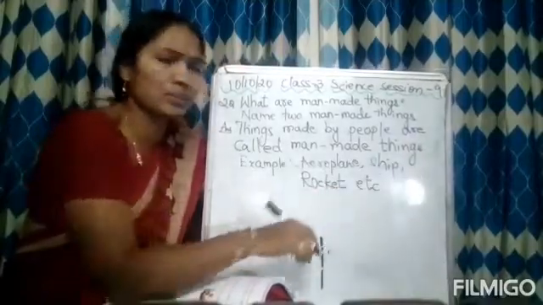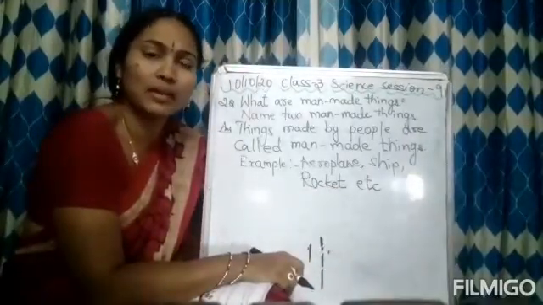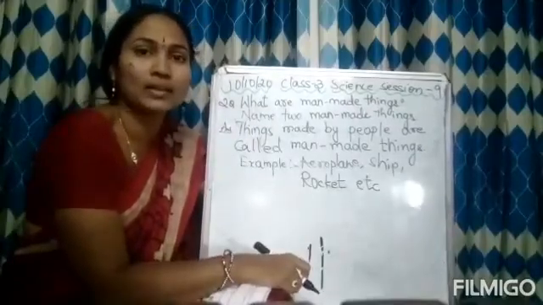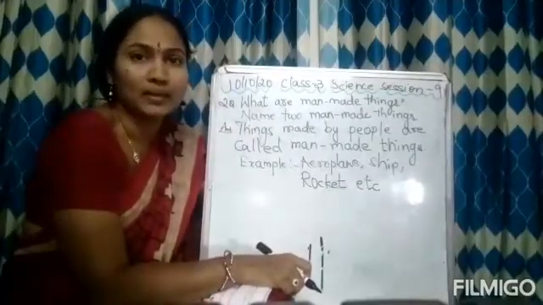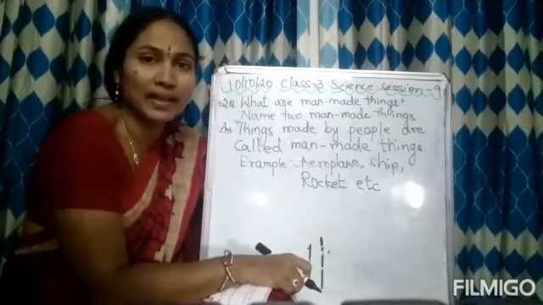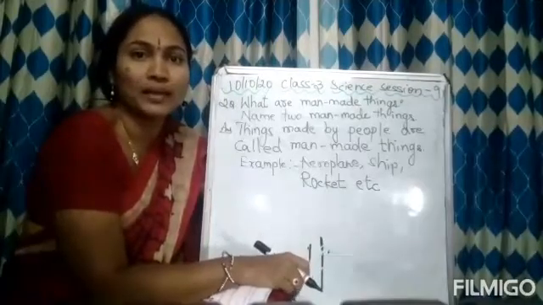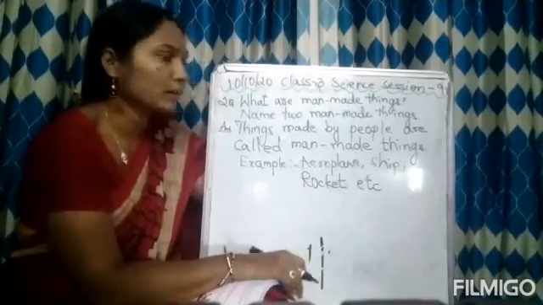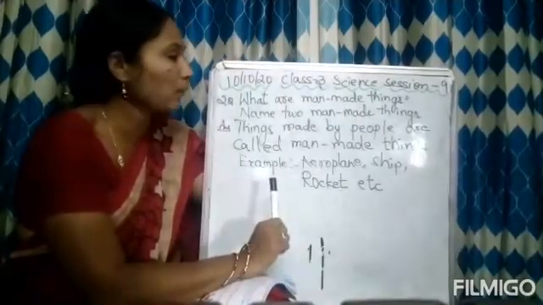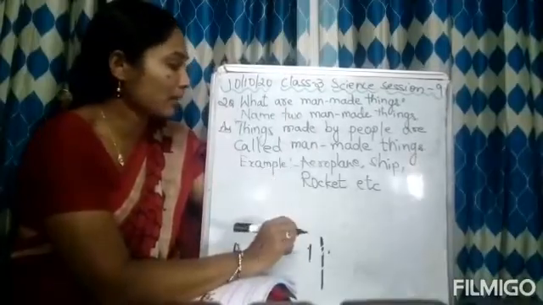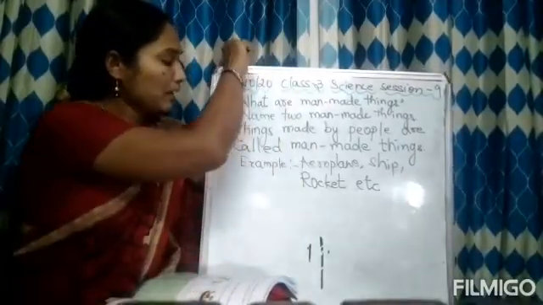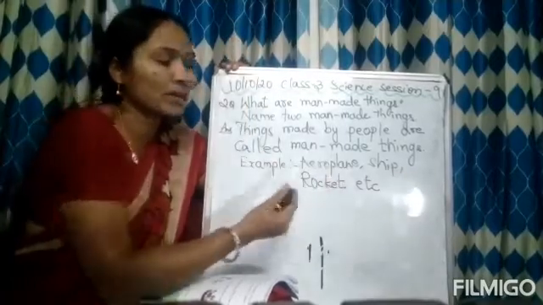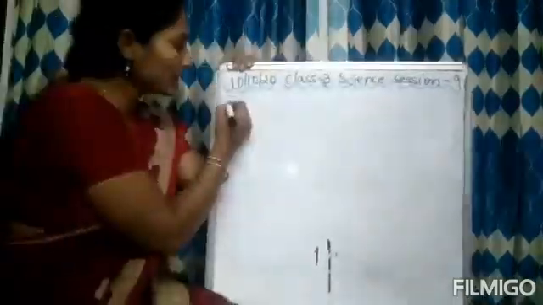Here also aeroplane, ship, rocket I have simply written, but you have to write in your own words. What are those examples? What have the people made? For example, we have not made the sky and the sun. So what have we made? Think by yourself and write. So once again I am reading the question. Look at the board. What are man-made things? Name 2 man-made things. Things made by people are called man-made things. Example, aeroplane, ship, rocket, etc. Second question.